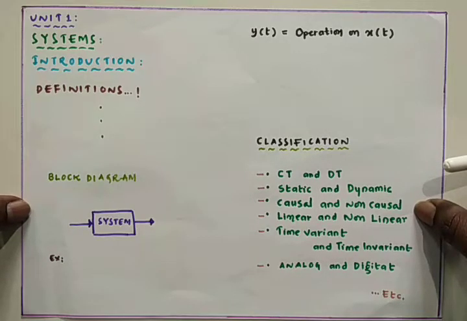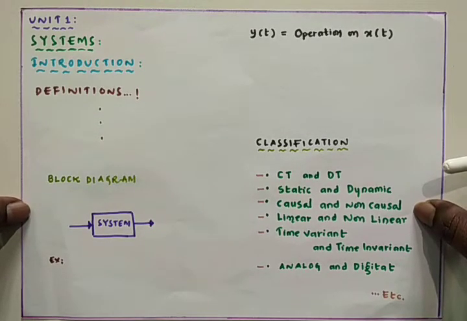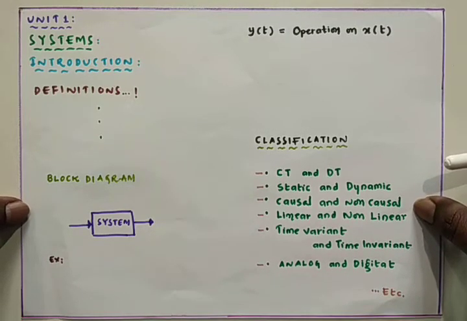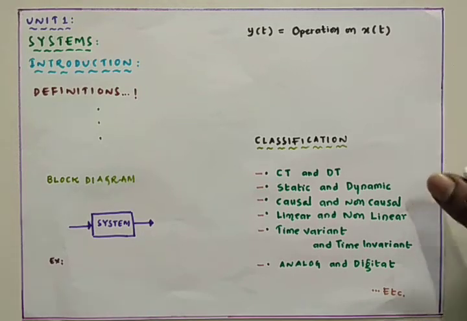Compared to signals, a system is a very simple and small part, so we can complete it in 2 or 3 classes only. So now I am going to cover the introduction and the classifications of signals and systems in this particular video.